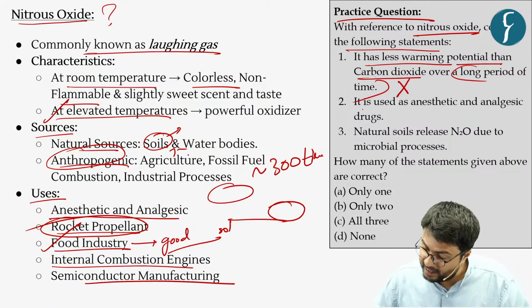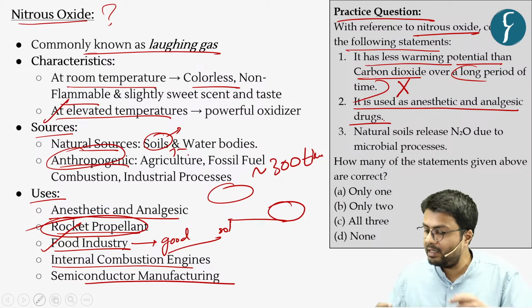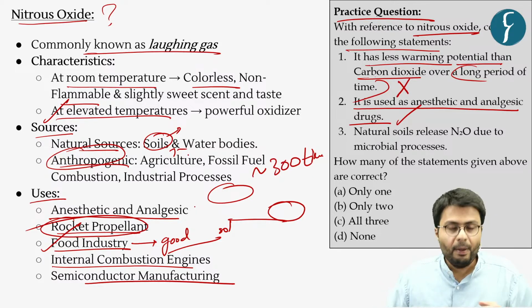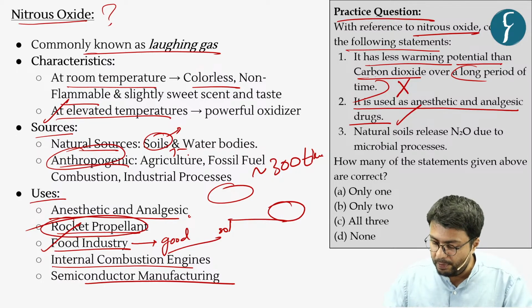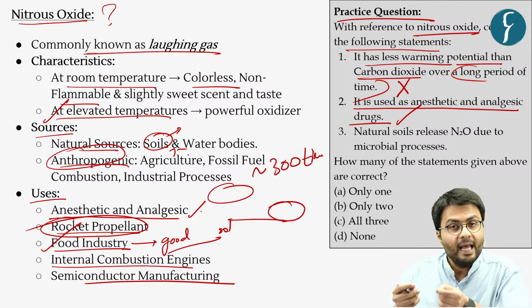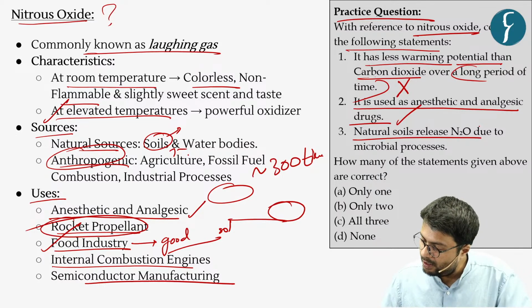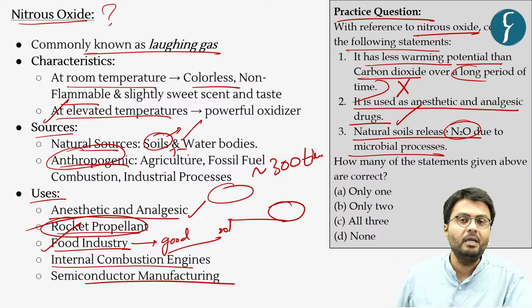Now, the second statement: this gas is used as an anesthetic as well as an analgesic drug, which you can see is a correct statement because this gas has pain relieving capabilities, which makes it important for use in the healthcare sector. Further, natural soils release nitrous oxides due to microbial process, which is a correct statement as I've highlighted here.